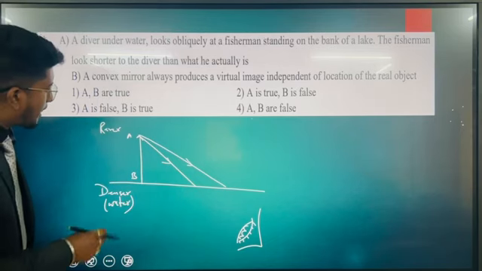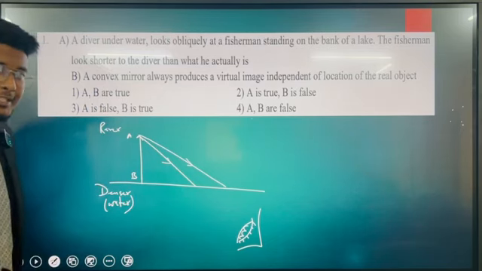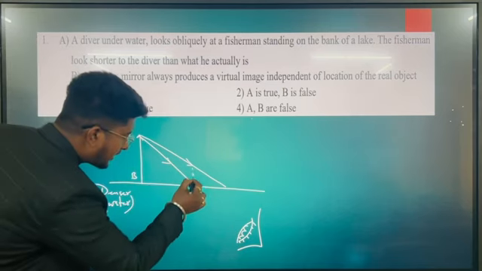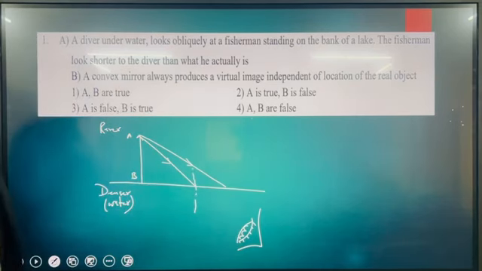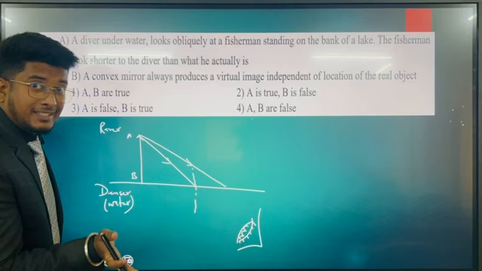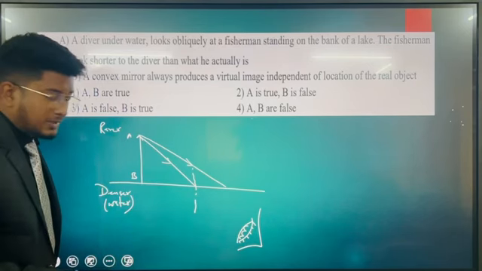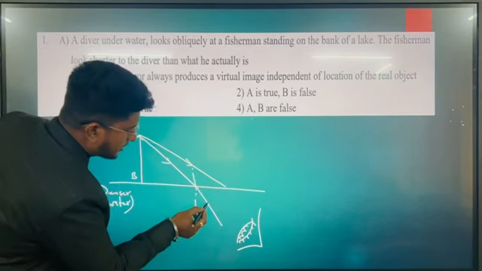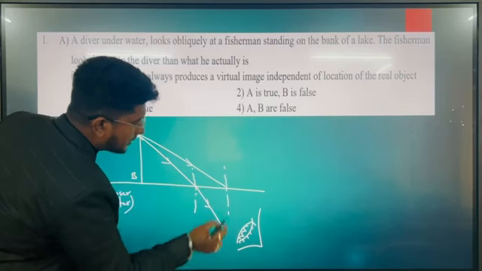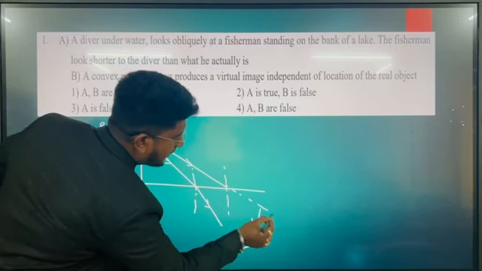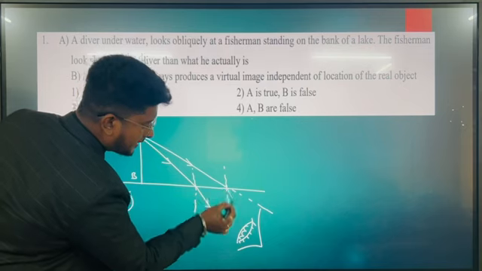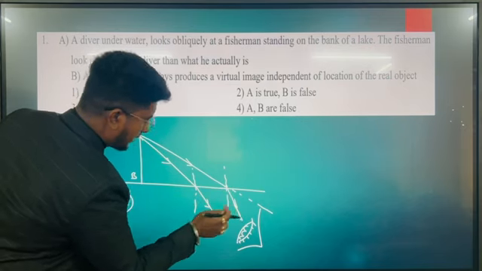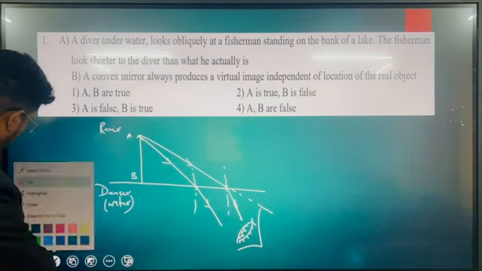Now try to understand one thing. The ray will be traveling from rarer to denser medium. If I make a normal here, what will happen? The ray will slightly bend towards the normal. The initial path would have been this, but it will bend towards the normal.